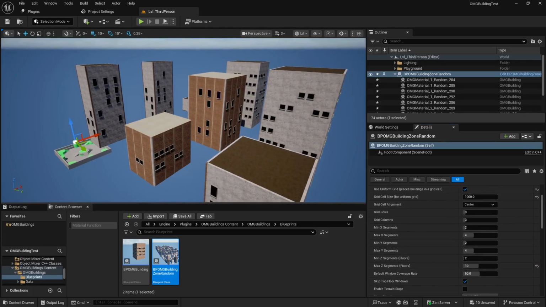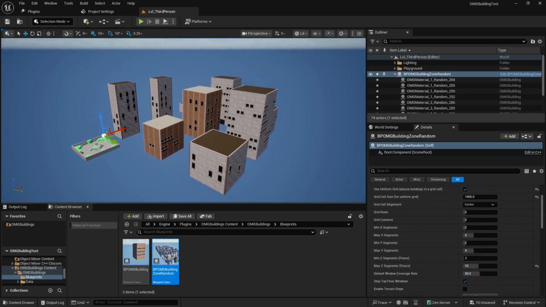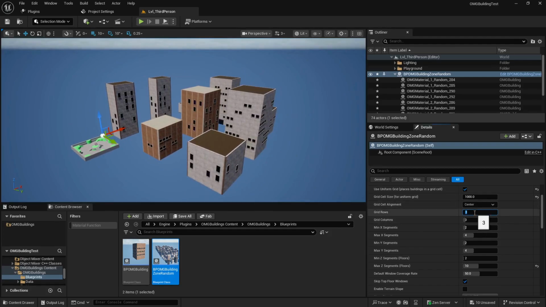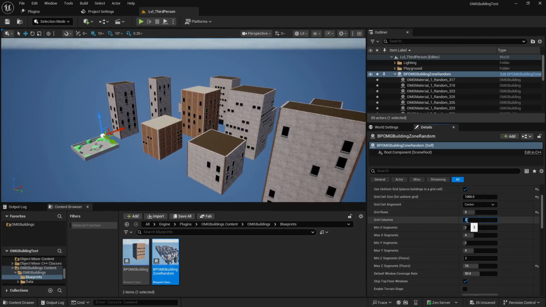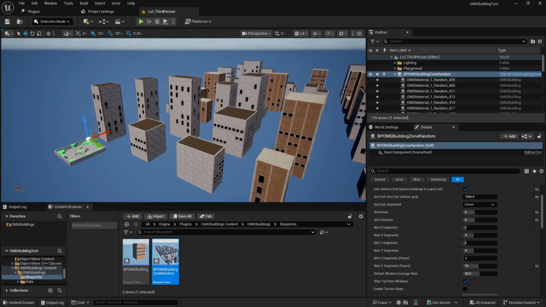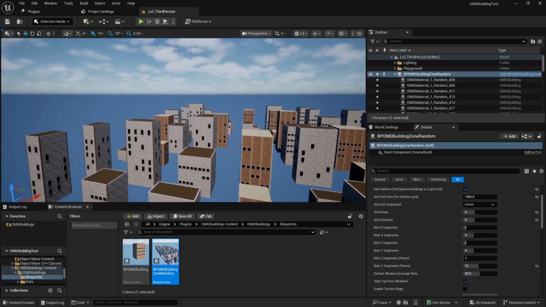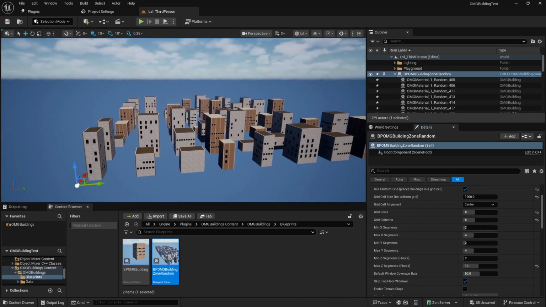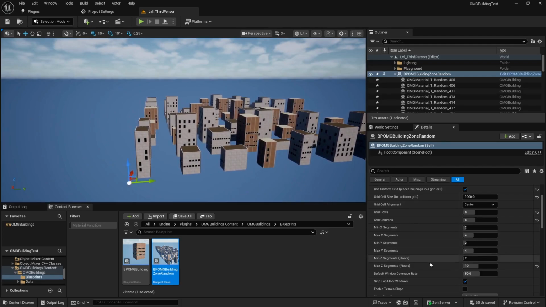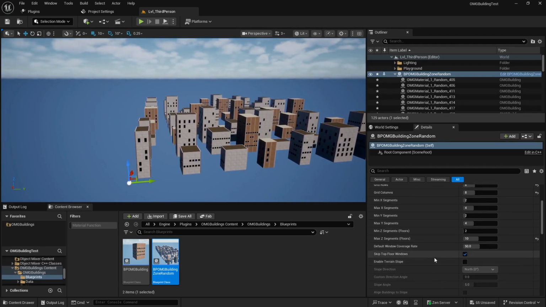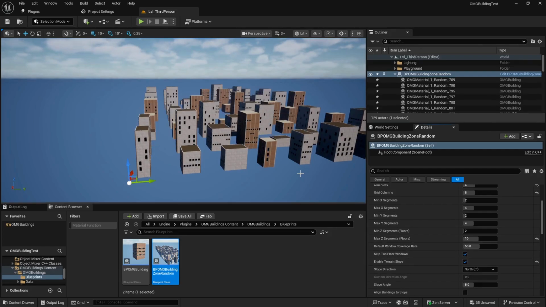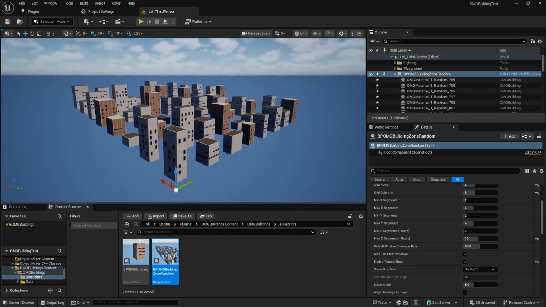You can create a different random variation for the size of the buildings as well. You see I've set it to 10 there, and I'll change the grid rows as well. So now I've got Z indexes, Z heights running from 2 to 10 stories, and we've got 8 by 8 as the city. You can show all of the top floor windows, which you would have seen in the last video, and you can enable the terrain slope.